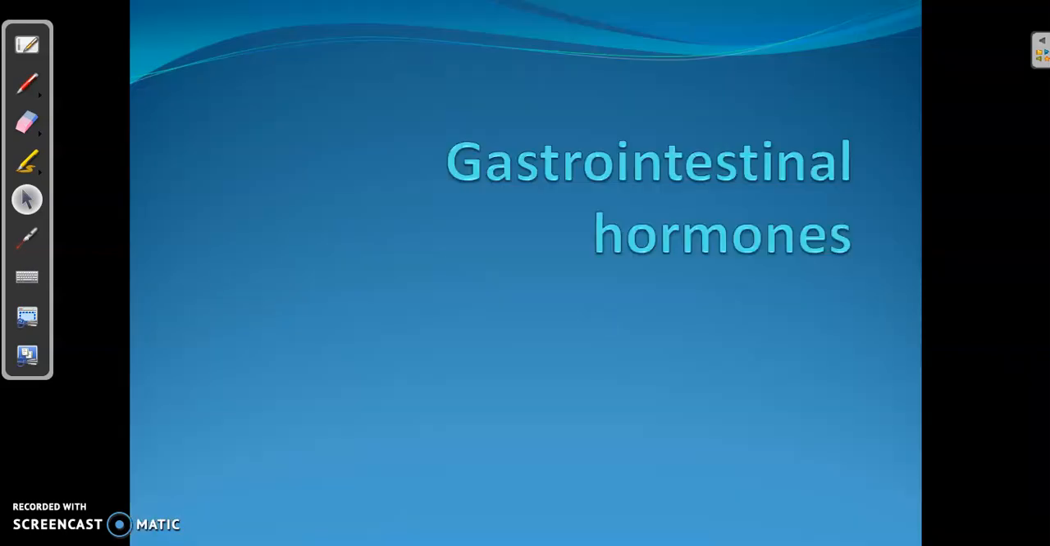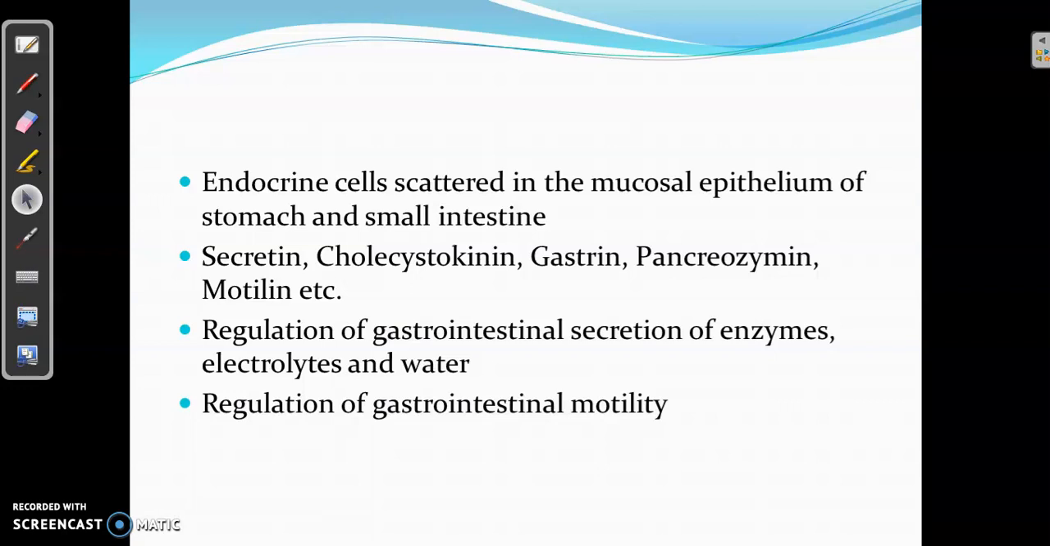Then the gastrointestinal hormones. There are several endocrine cells scattered in the mucosal epithelium of the stomach and the small intestine. These endocrine cells secrete different gastrointestinal hormones, and these include secretin, cholecystokinin, gastrin, pancreozymin, motilin, etc. The function of these gastrointestinal hormones is to regulate the secretion of enzymes, electrolytes, and water.